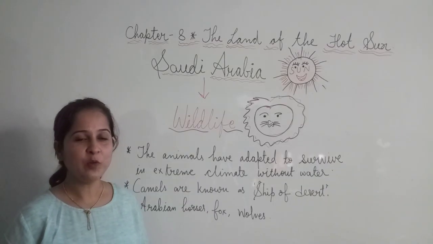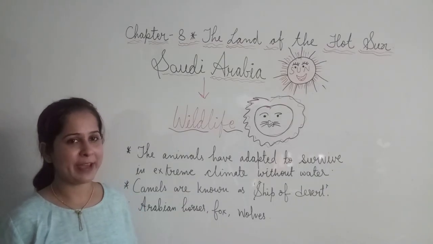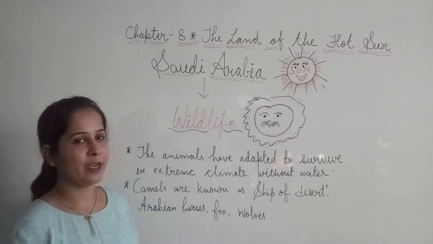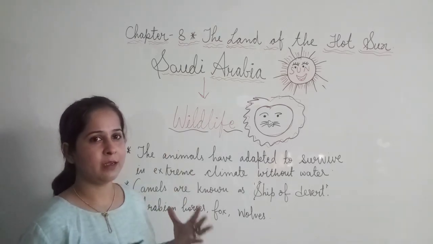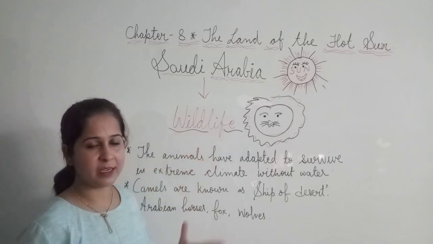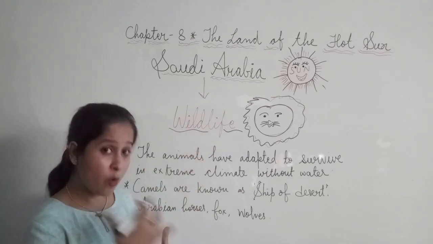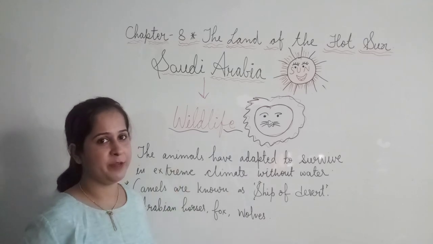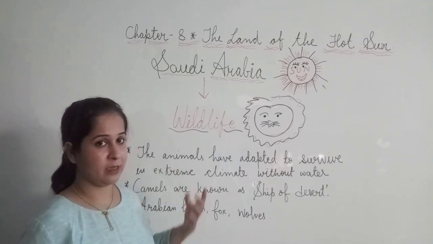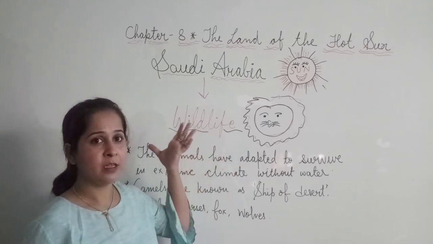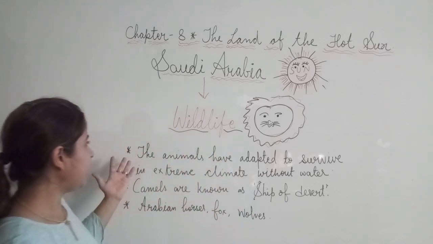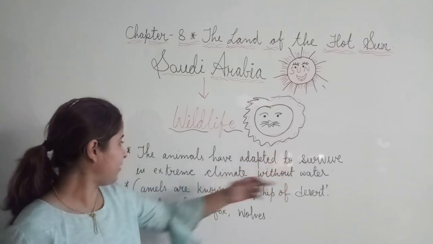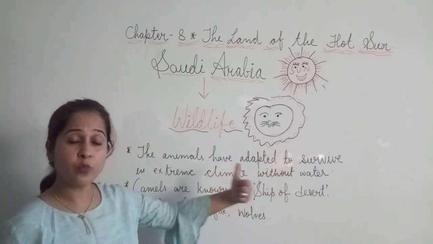Let's start about wildlife. Means कि what kind of animals are living here and what kind of wildlife do we find here. As we know that this area is desert area, so according to the area, those animals who can adapt to the climate and the surroundings of desert are found here. So the animals have adapted to survive in extreme climate without water.